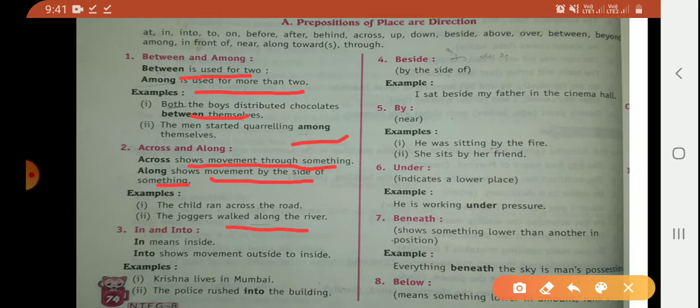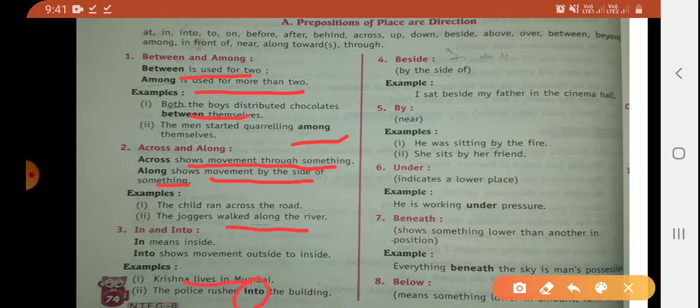For example, Krishna lives in Mumbai. Mumbai is a town, so that's why we are using in here. And the second example is, the police rushed into the building, means the police are moving from outside to inside. That's why we are using into here.